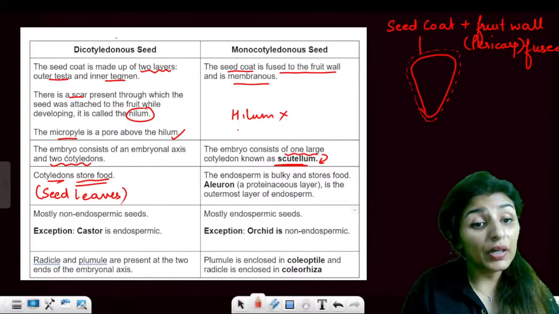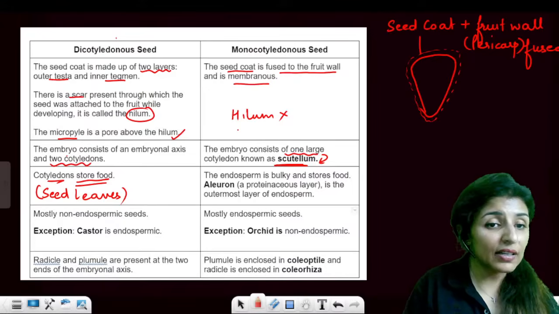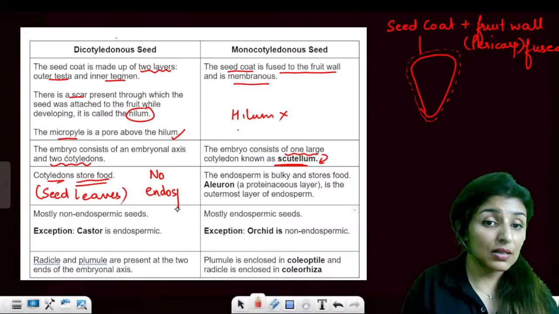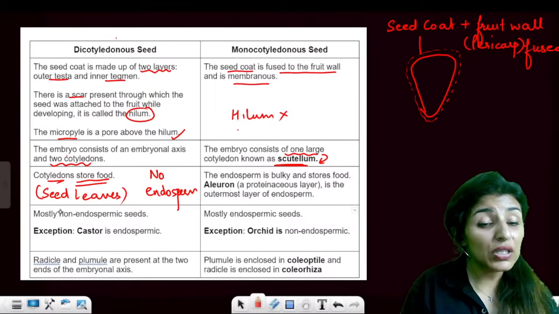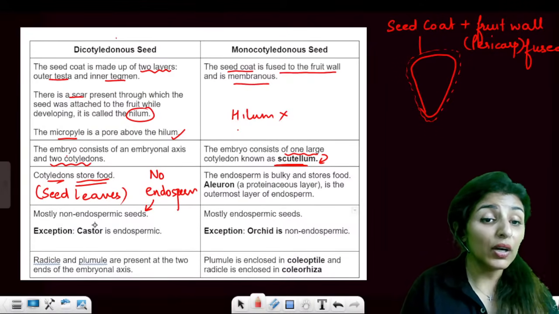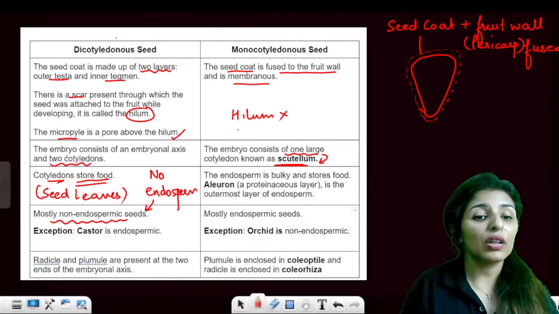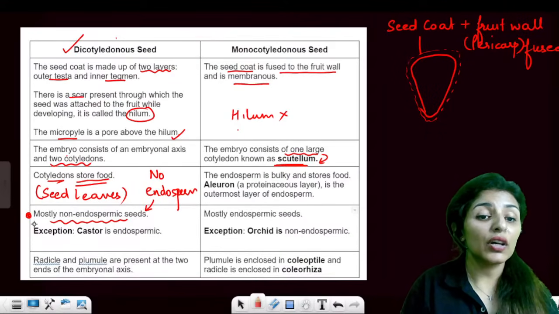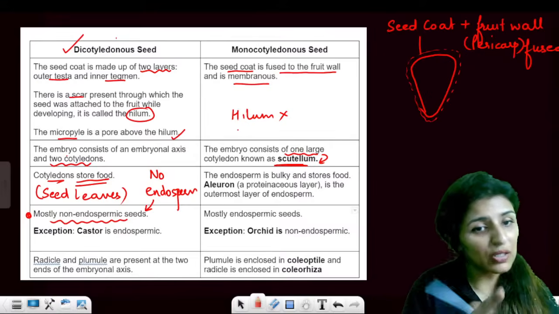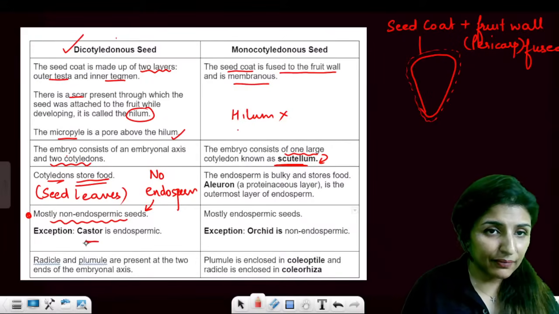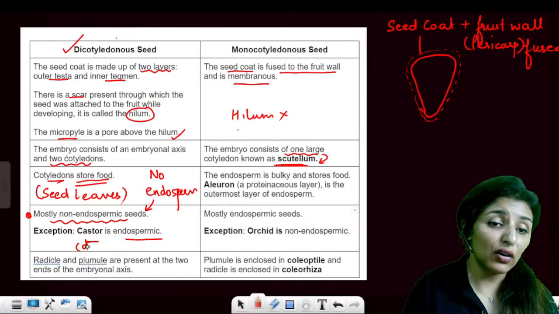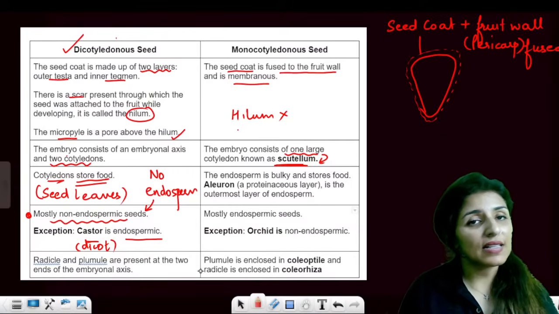Why do we need 2 seed leaves, 2 cotyledons here? Because there is no endosperm. This is a certain reason. There are 2 seed leaves here because there is no endosperm, and that is why we call them non-endospermic seeds. Mostly dicot seeds are non-endospermic. Only non-endospermic? No. Castor is a dicot, but it has endospermic seed.